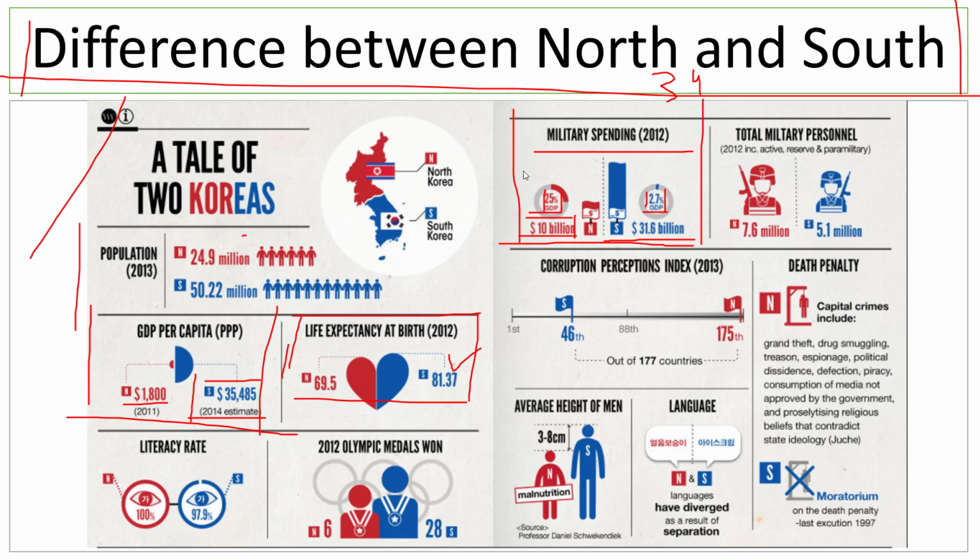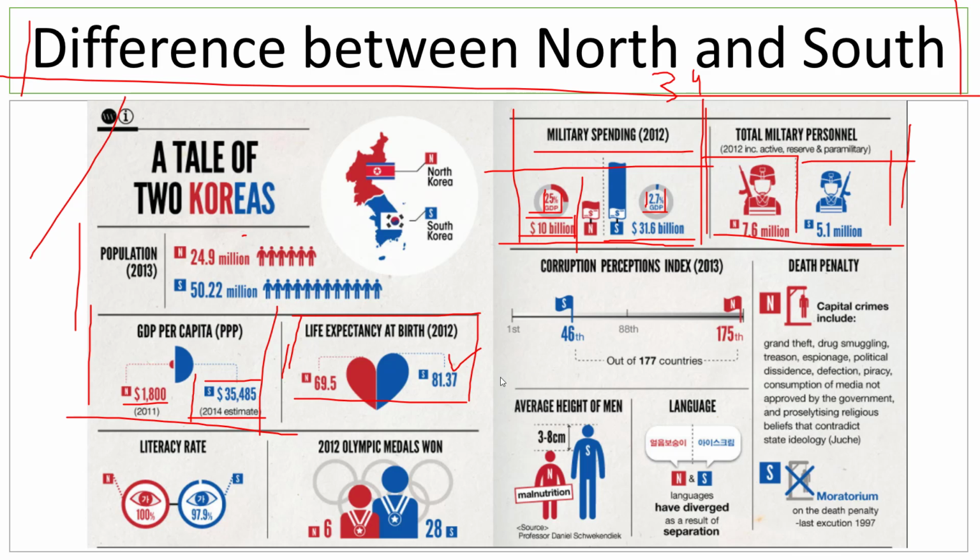So now over here you can see that this is pretty much like the difference between India and Pakistan, where India spends a much smaller percentage of their GDP on military spending, yet India's military budget is much bigger than Pakistan's. Whereas Pakistan spends perhaps 10 to 15% or even more of their GDP on military spending, yet their military budget is much smaller than that of India's. If you look at the total military personnel, even with $10 billion, North Korea manages to have 7.5 million troops, whereas South Korea has just 5.1 million.